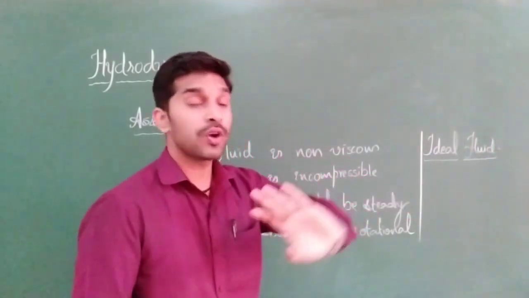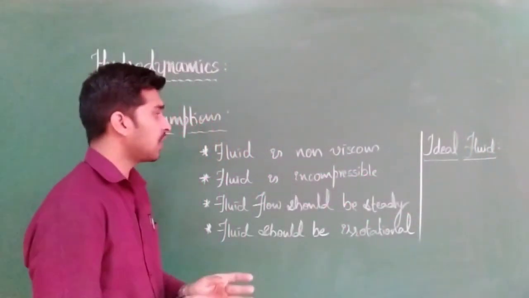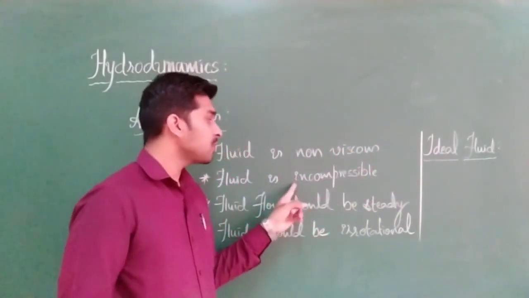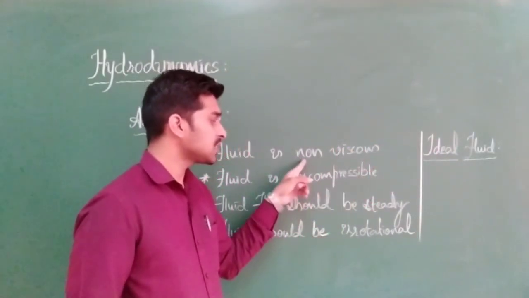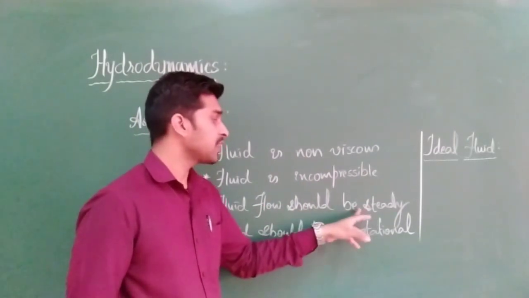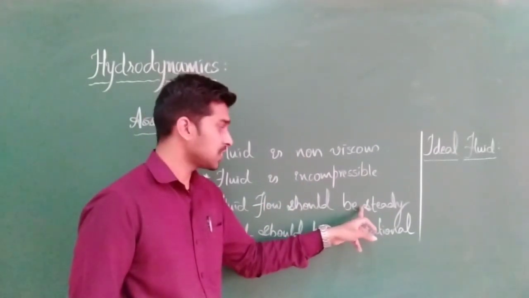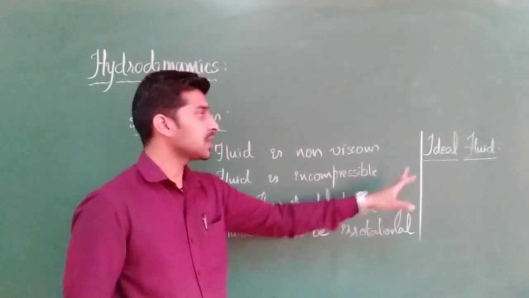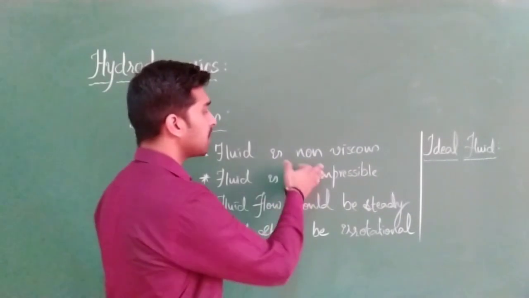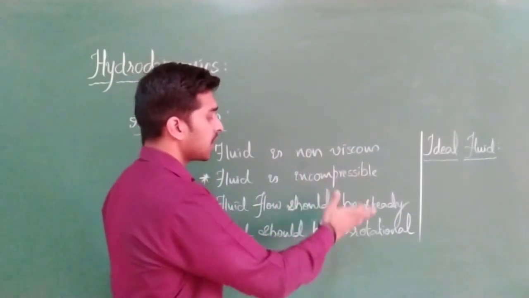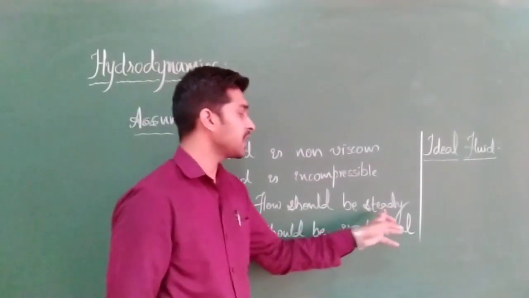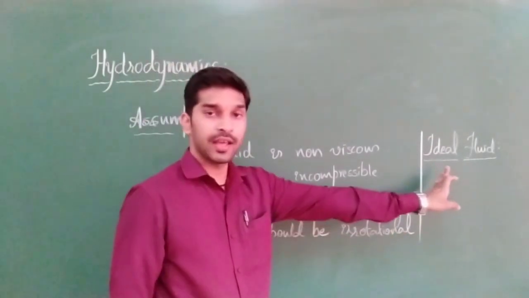An incompressible, non-viscous and irrotational fluid which is moving with a constant velocity or constant speed, that is known as an ideal fluid. So an incompressible, non-viscous and irrotational fluid which is moving in a steady manner is nothing but an ideal fluid. Clear?